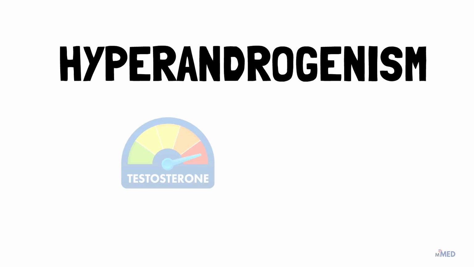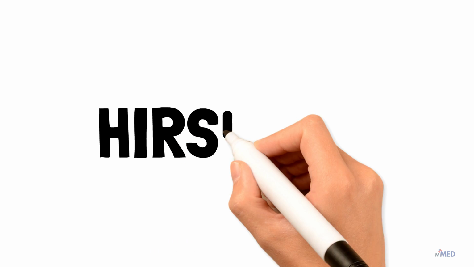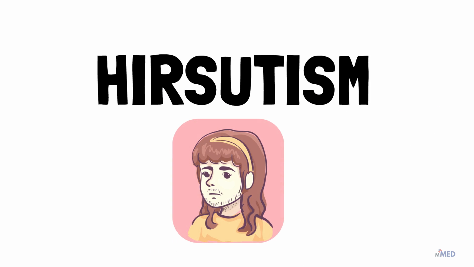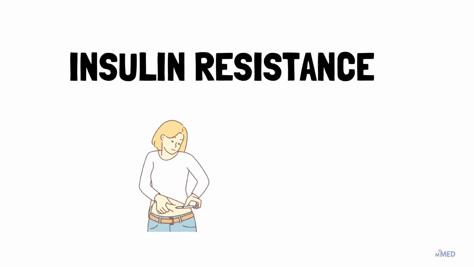Hyperandrogenism. It signifies the effects of elevated levels of androgens, often leading to symptoms like hirsutism and acne. Hirsutism. This term describes the growth of thick, dark hair, often resembling male pattern facial hair in women. Insulin resistance is a condition where the body's cells don't respond properly to insulin, resulting in increased blood sugar levels.